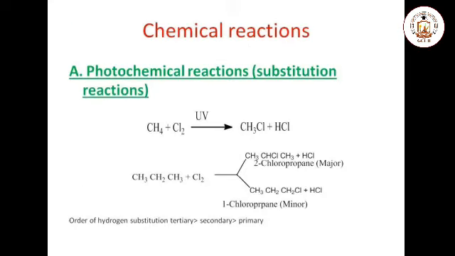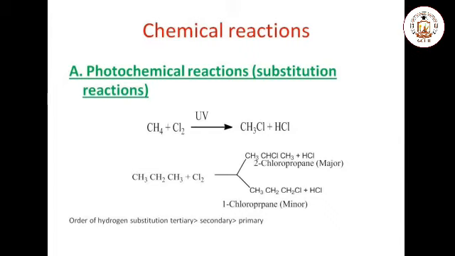As I have already told you, alkanes are less reactive chemical compounds, so under normal conditions they do not give any type of chemical reaction, but under some special conditions alkanes give substitution reactions. Here we will discuss photochemical reactions and pyrolytic chemical reactions. First we will discuss photochemical reactions. Simply, those chemical reactions which are carried out in the presence of sunlight, sun rays or photons, are known as photochemical reactions.